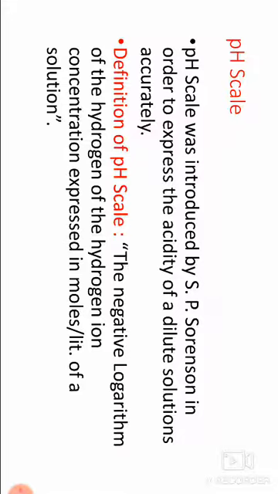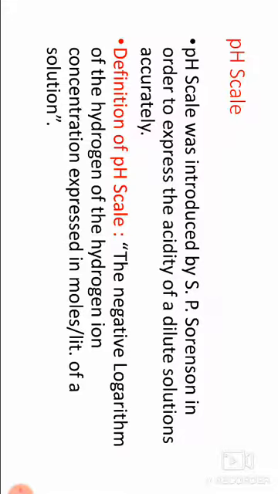Different formulas are obtained in ionic product of water. H plus ion concentration equals Kw by OH minus ion, and OH minus ion equals Kw by H plus ion. H plus ion concentration equals OH minus ion concentration equals 1 into 10 to the power of minus 7 moles per liter.